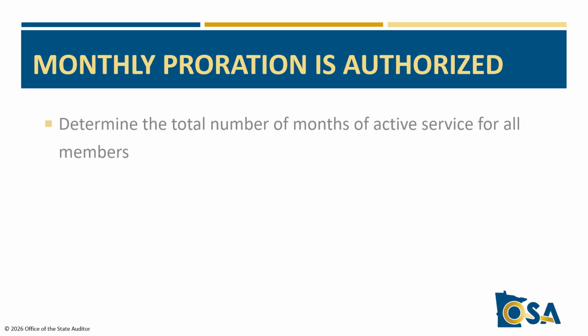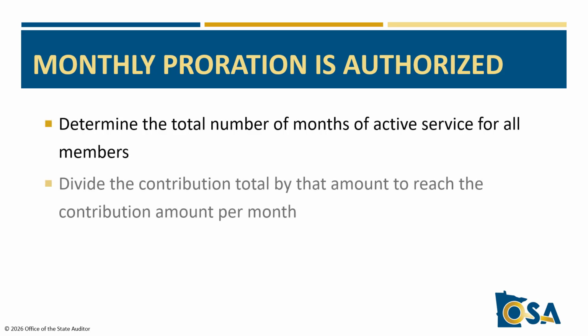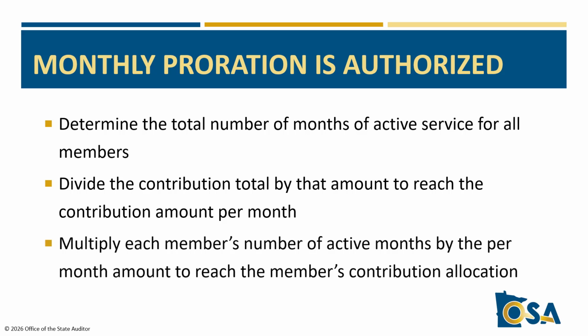If monthly proration of service credit is authorized in the Relief Association's bylaws, the Relief Association would determine the total number of months of active service for all members and divide the contribution total by that amount to reach the contribution amount per month. A member's number of active months during the reporting year would then be multiplied by the per month amount to reach the member's contribution allocation.